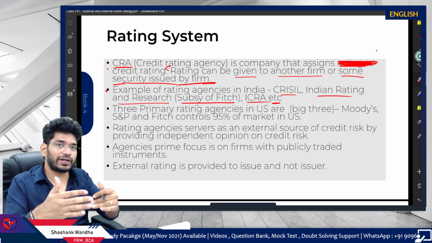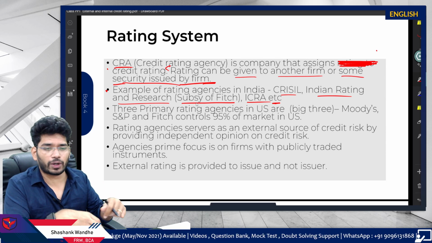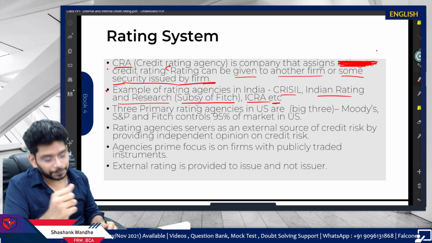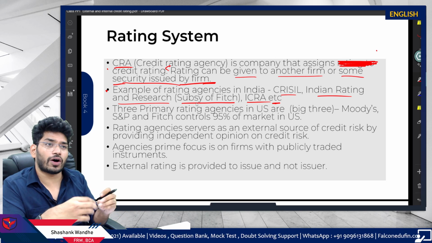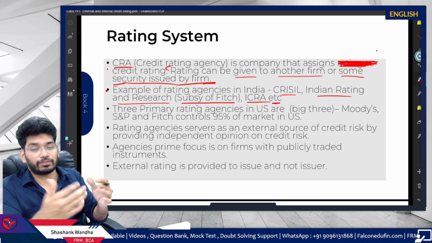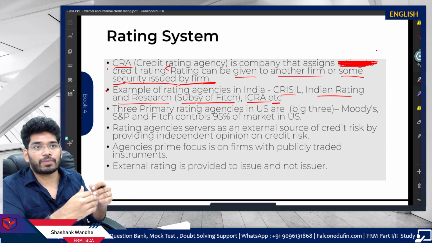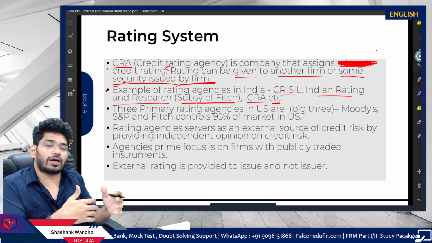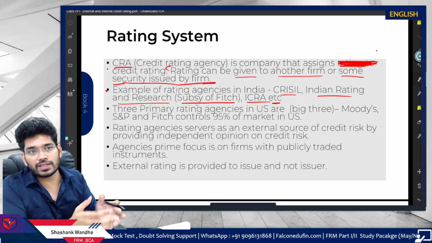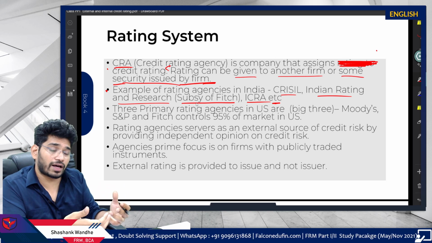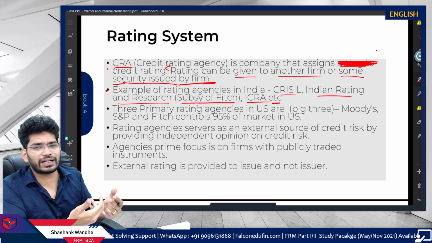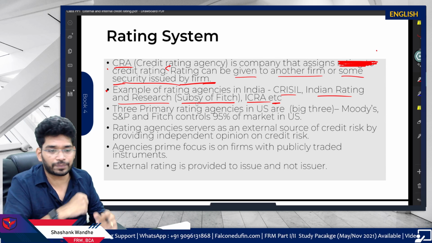There are other credit rating agencies as well, but I'm not mentioning them here; it is just for the example. Some of you who clear the FRM Part 2 exam after becoming certified FRM may work with these agencies. There is a lot of hiring for FRMs in credit rating agencies because at the end it is risk analysis, right?